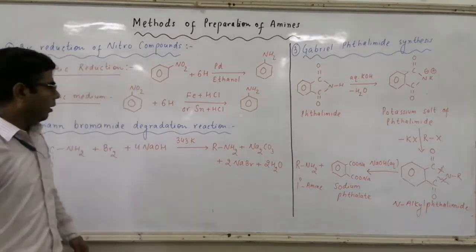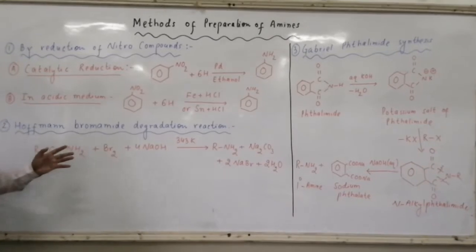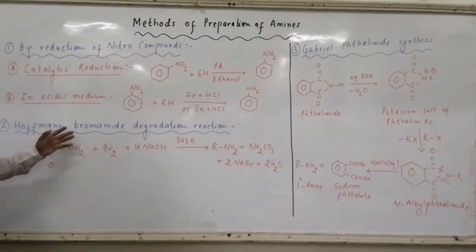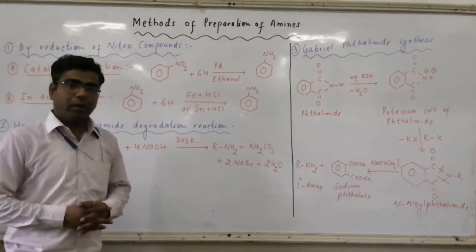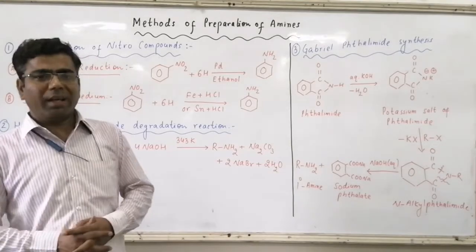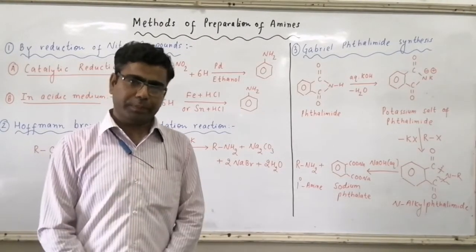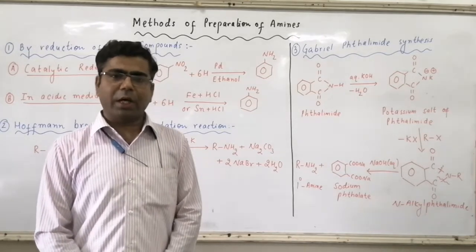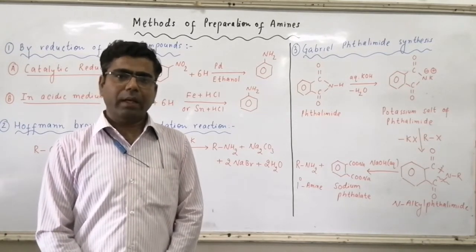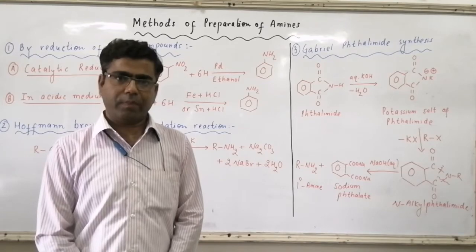Then we have a very important reaction, that is Hofmann-Bromamide degradation reaction. Here we will carry out decarboxylation of amide group in presence of bromine and NaOH.